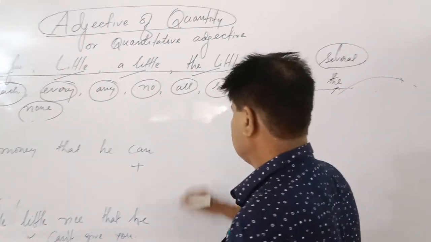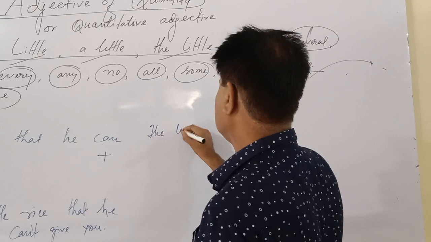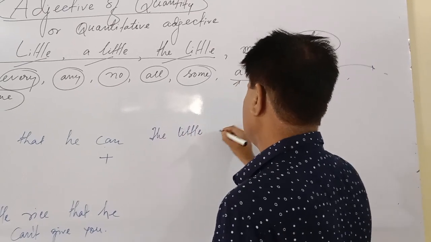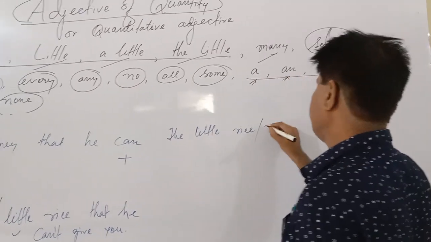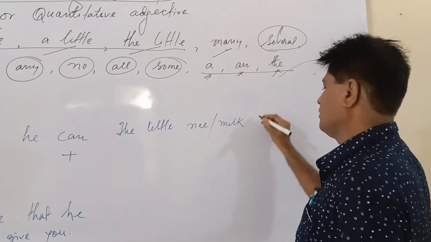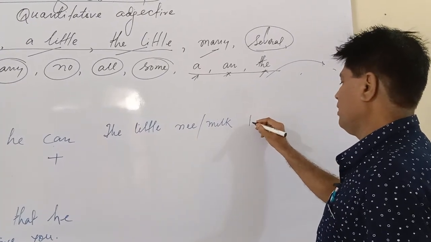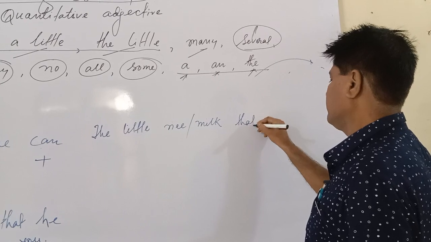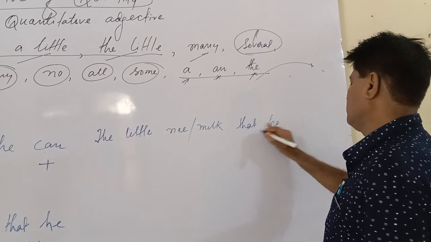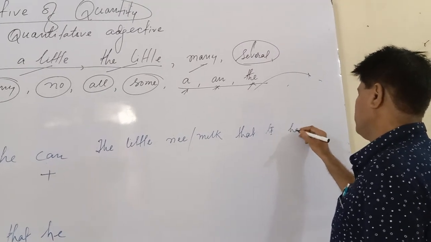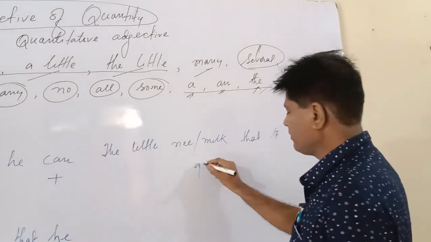Well, the little rice or milk that I had, gave all to him.